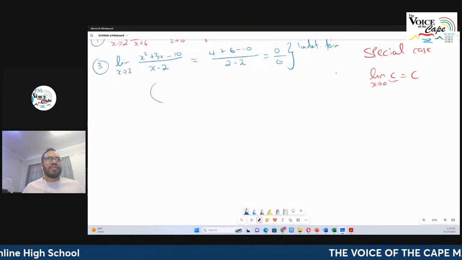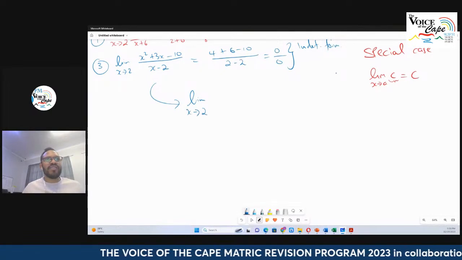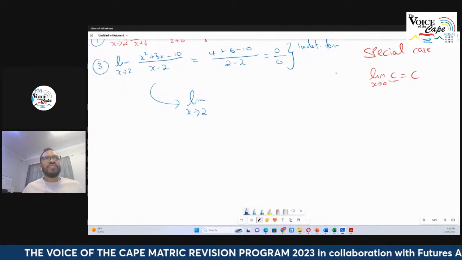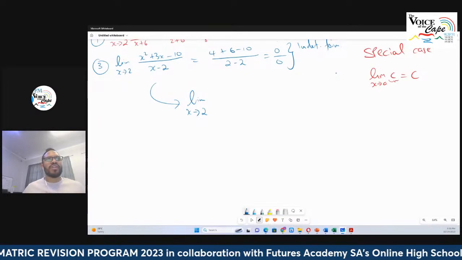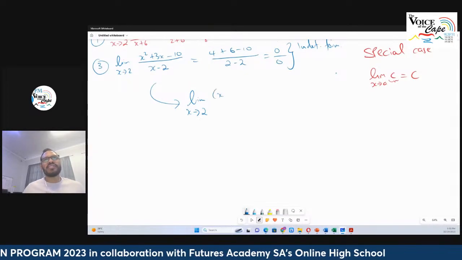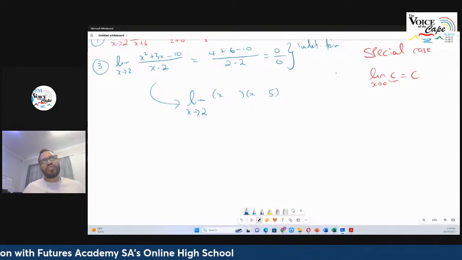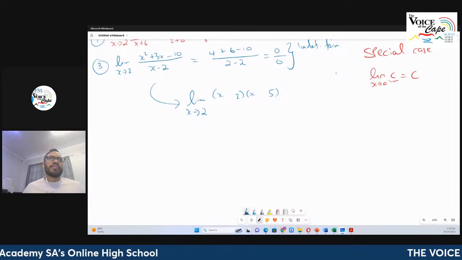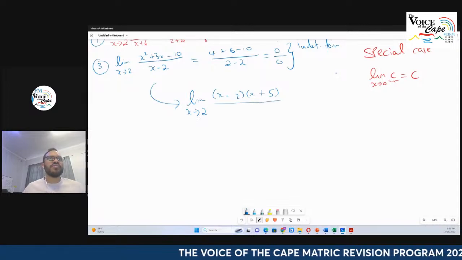factorizing. So I'm going to say, let's find the limit. And I don't remove these words of limit because I haven't evaluated it yet. I only remove it once I substitute in. So let's factorize this. Factors of 10 that subtract to give me 3. That's going to give me x and x. I've got 5 and I've got 2. And it's going to be plus 5 minus 2. I've now factorized the numerator.